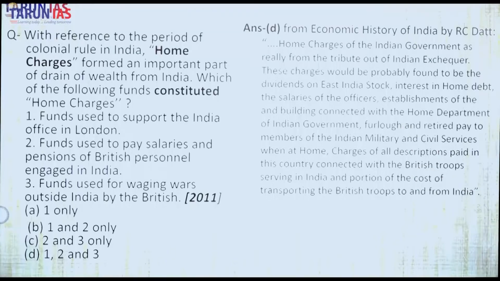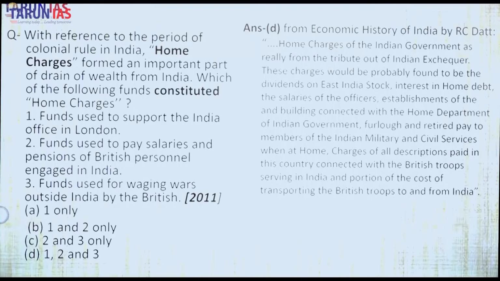Next line. Establishment of the building connected with the Home Department of the Indian government, the Home Office. Furlough and retired pay to the members of the Indian military and services, like bureaucrats and military men, pensions and salaries.